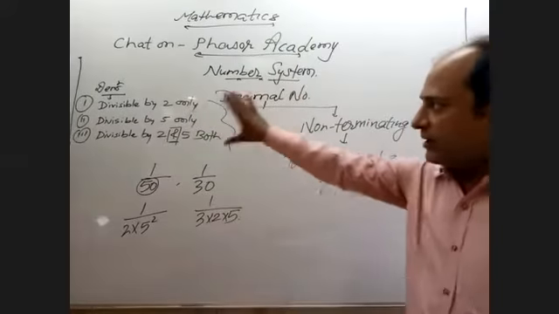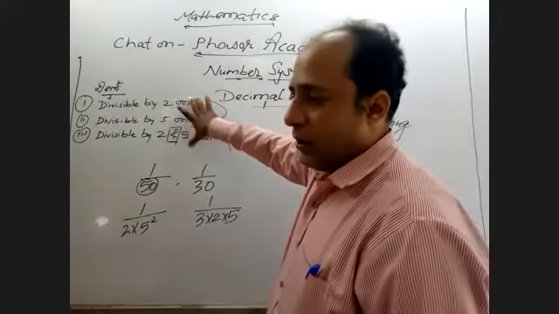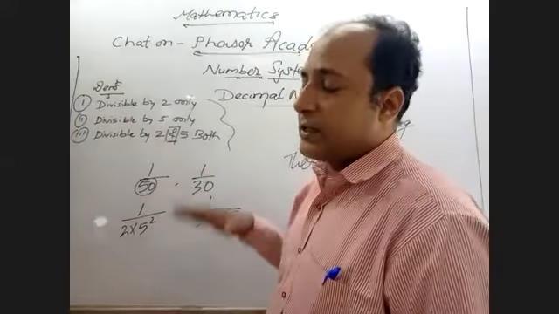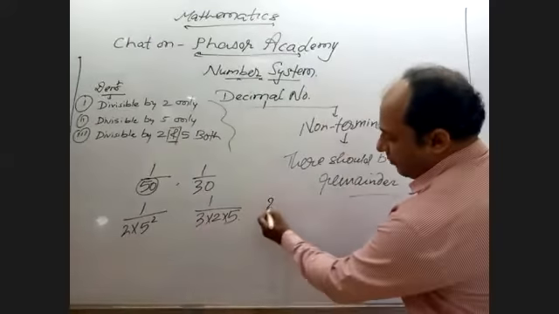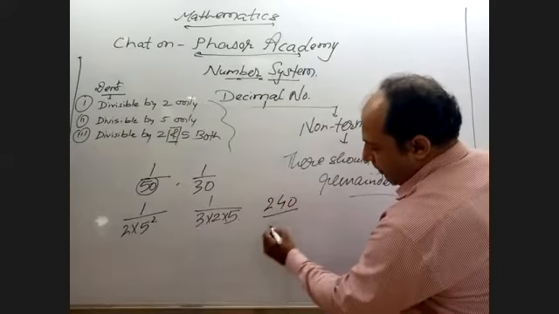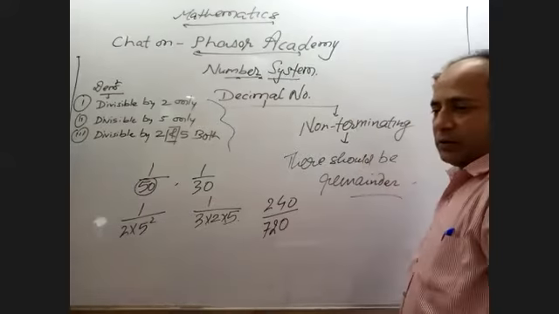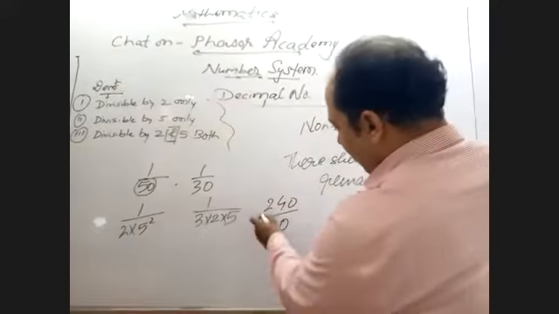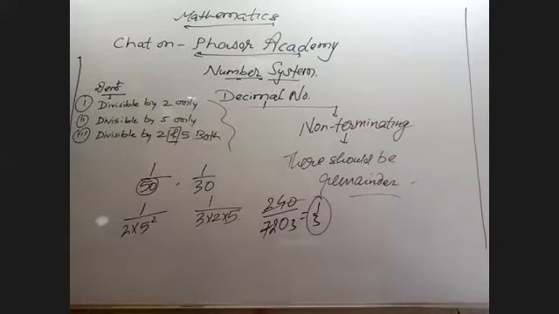Second thing, the number should be completely in simplest fraction. Suppose I have a number 240 by 720. No, not like this. First you have to convert it into the simplest form. So 1 by 3.